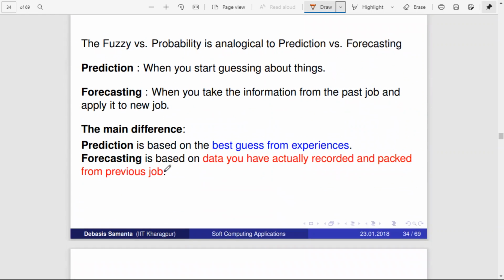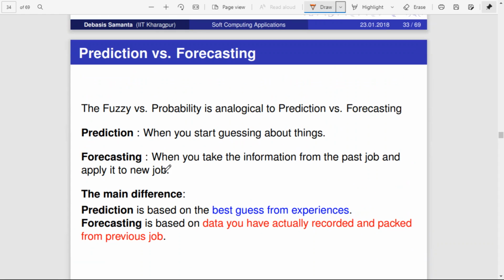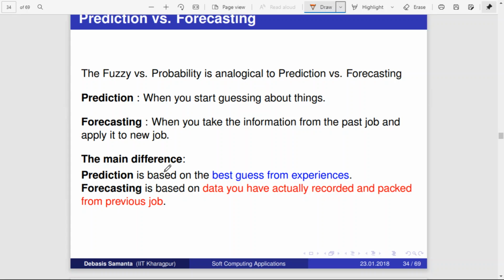So you can also say that fuzzy and probability are somewhat connected to prediction and forecasting. When you say prediction, it is actually fuzzy. It is guessing about the future based on your experience. Prediction is the best guess based on your experience, whereas forecasting is actually based on probability.